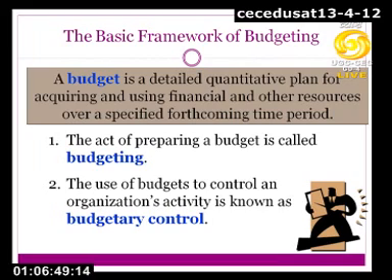Budget is basically a document, a drafted document planned or prepared in advance. Now, when we prepare this budget, that act of preparing the budget or that document preparation is called budgeting. So that is the difference between budget and budgeting.